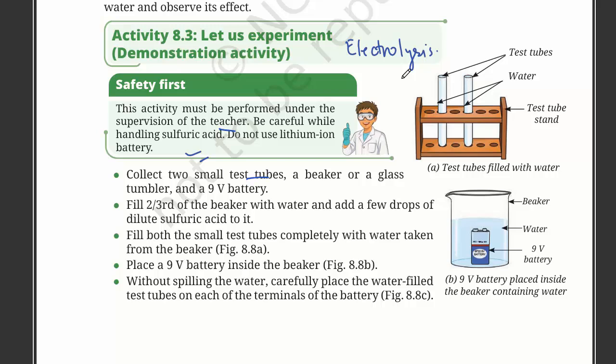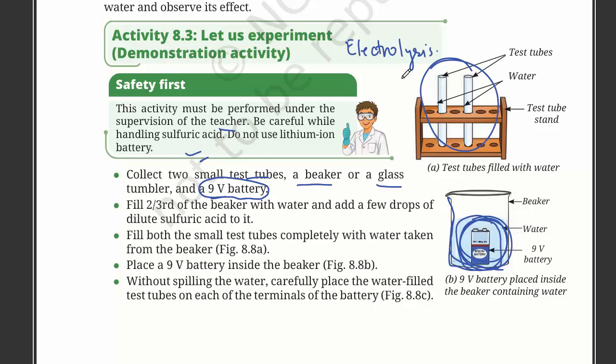Collect two small test tubes, a beaker or a glass tumbler, and a 9-volt battery. I guess this is a glass tumbler, with some test tubes and a 9-volt battery.